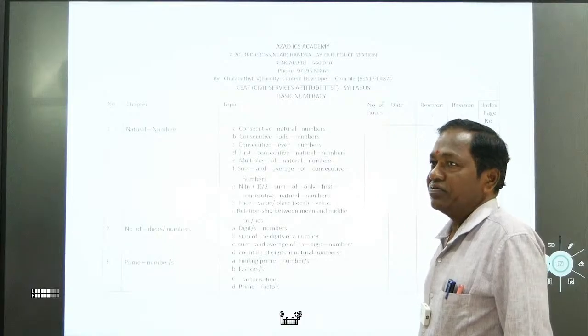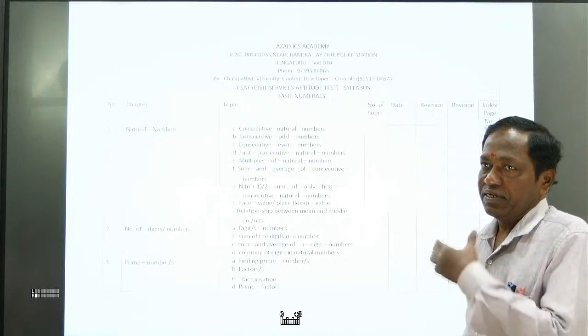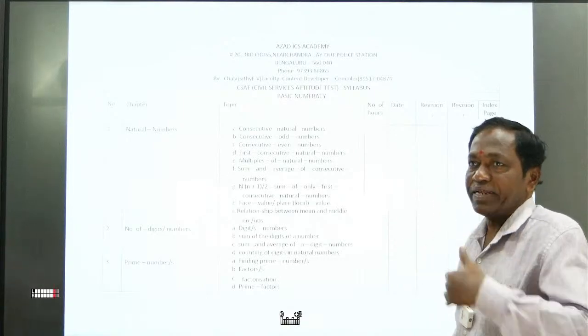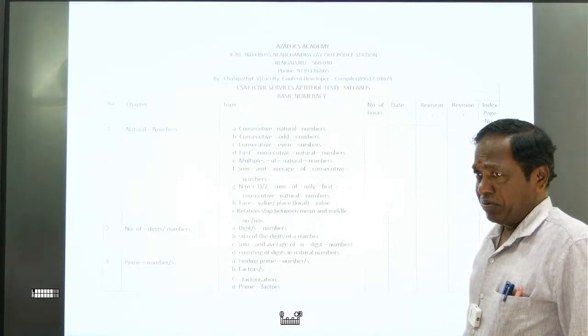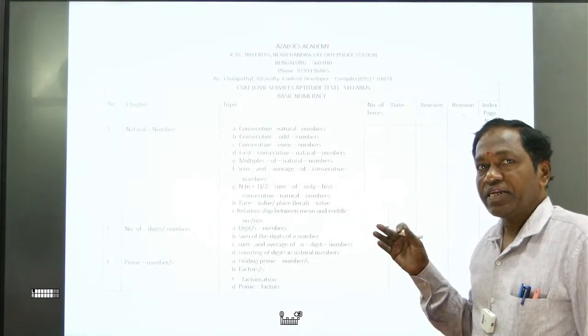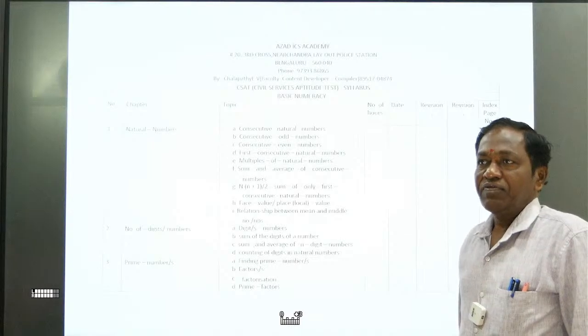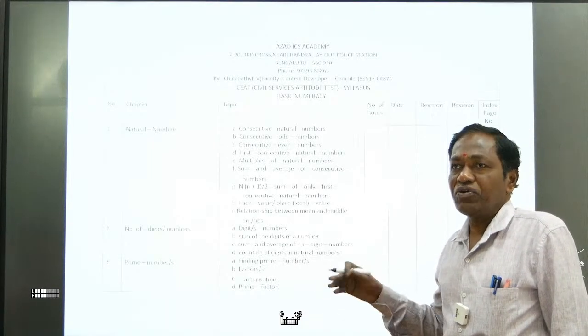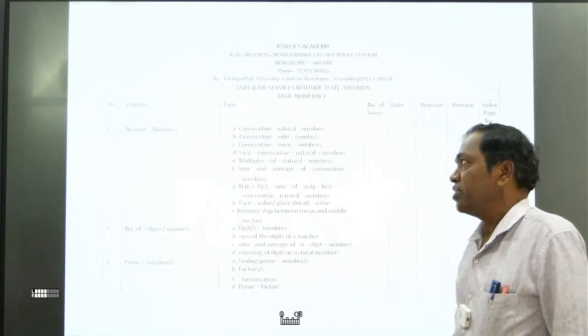Now you can see the consecutive natural numbers. These are the terminology which is being used in the questions. Consecutive means what? Continuing without any break. What is a consecutive natural number? 1, 2, 3, 4, 5, 6. Even if you start from 10, 11, 12, 13, 14. If you start from 100, 101, 102, and so on. That is consecutive natural numbers.